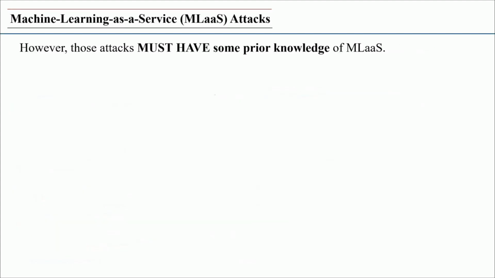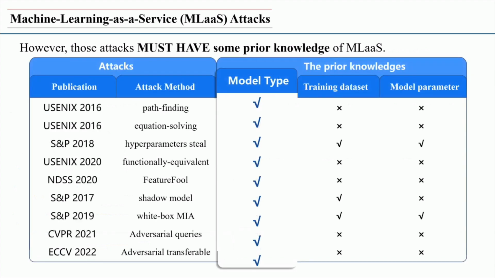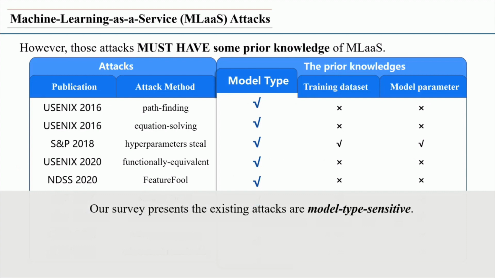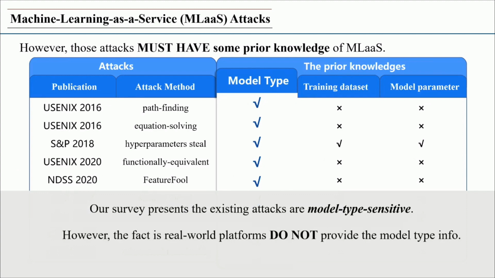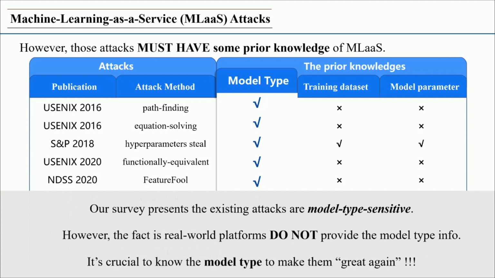So we summarize the existing MLAS attacks and the prior knowledge they require, like this. Knowing the model type is essential knowledge for a successful attack. We call them model type sensitive attacks. The fact is that most mainstream real-world platforms do not provide model type information to the user. However, there is no discussion about how to detect the model type of the target model and make MLAS attacks great again.